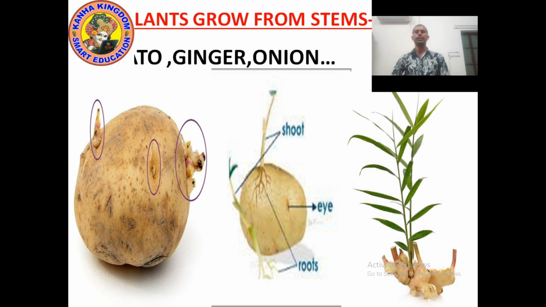Okay, kids. Now let's study that plants grow from stem. Yes, plants can also grow from stem. There are many plants like potato, ginger, onion. They can grow from stem. Look at the picture of potato. Can you see the picture of potato? Yes, potato contains carbohydrate. Potato is an energy giving food.